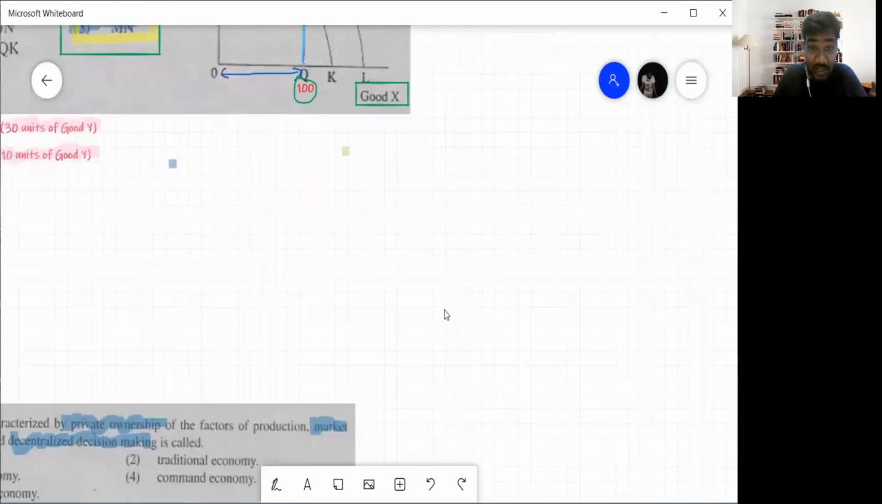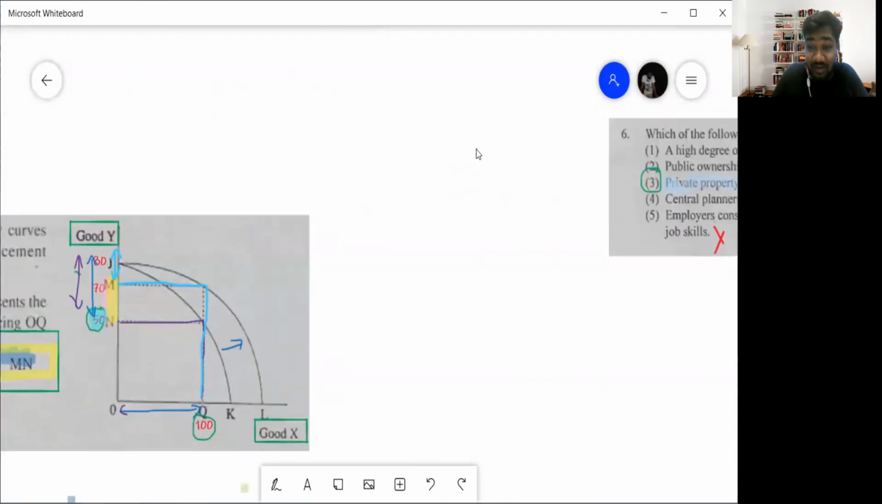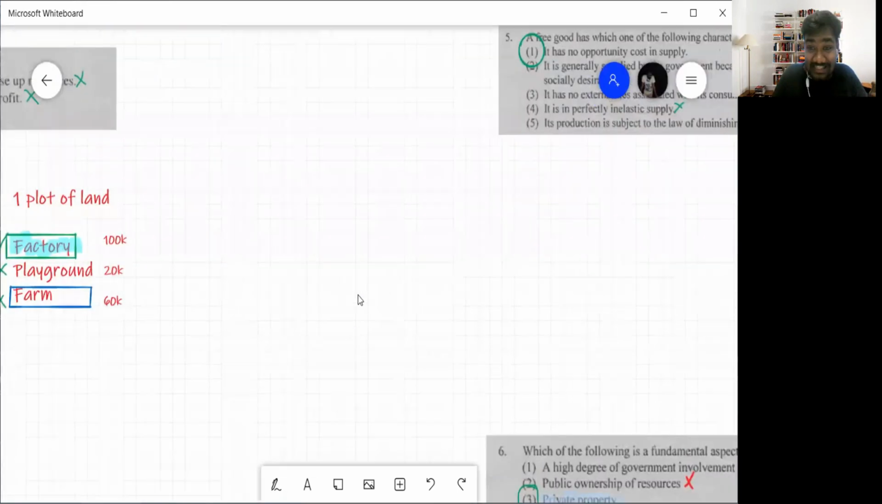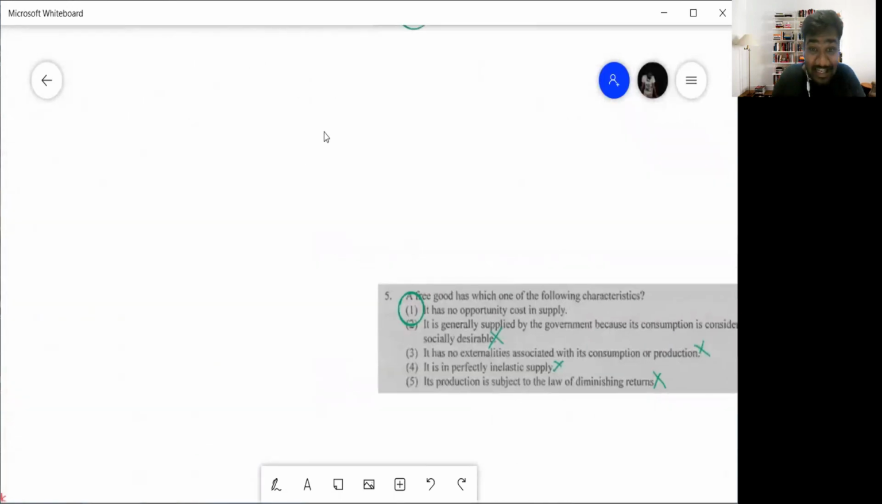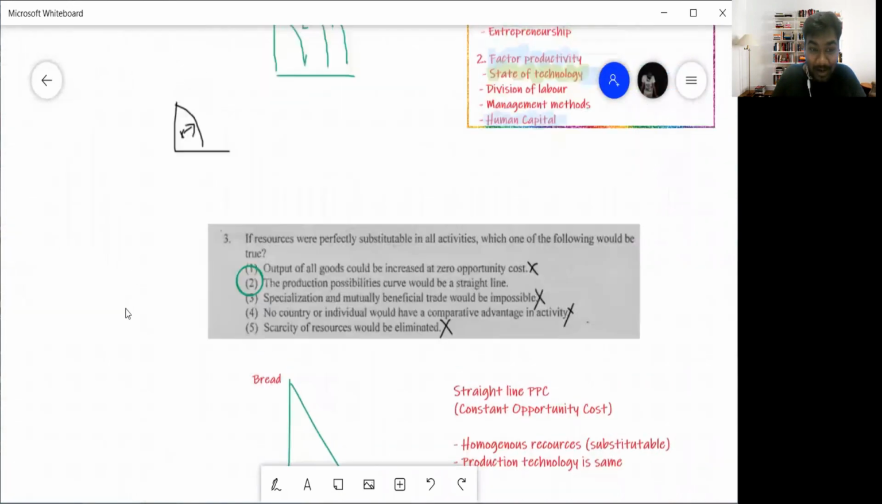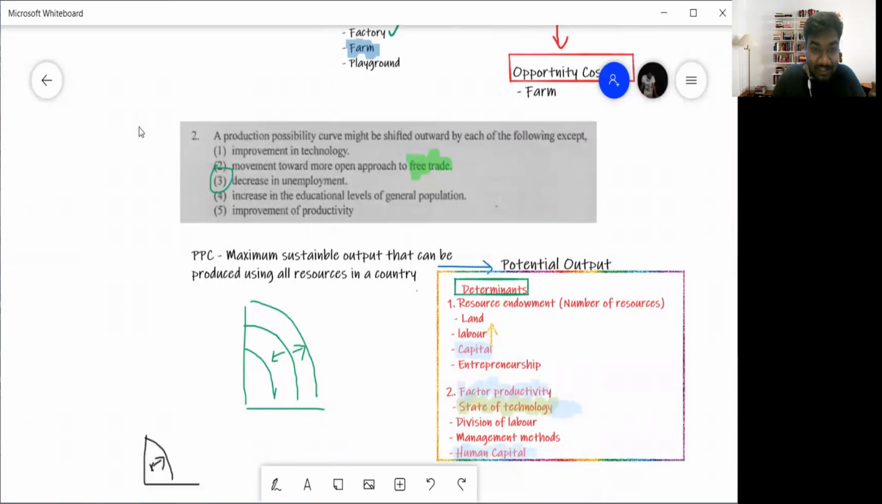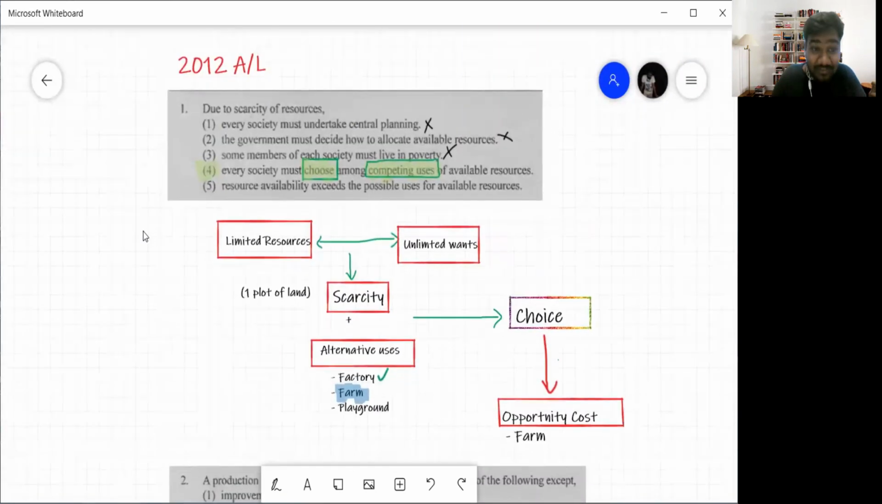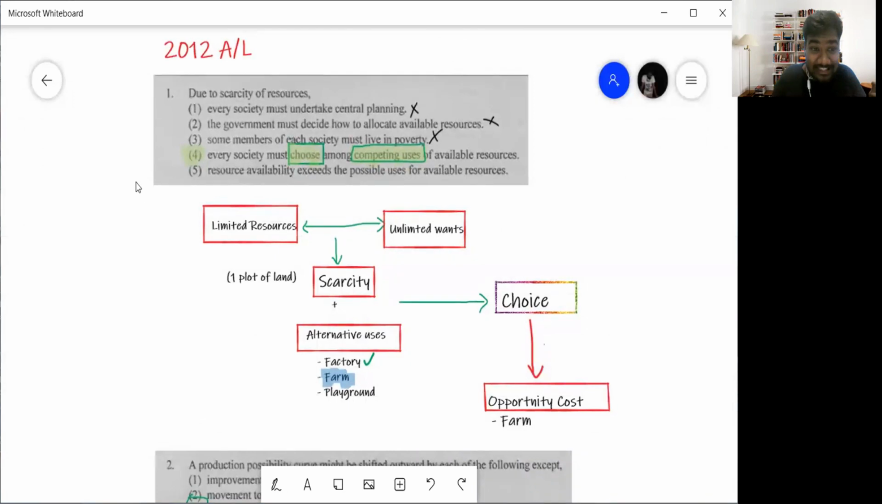I'll also have some water. You also run around, have some water, text your boyfriend, girlfriend. If you have to say that the teacher has given me a break now, and then come back in 2 minutes. We'll look into this part, that is the 2012 A-level MCQs.